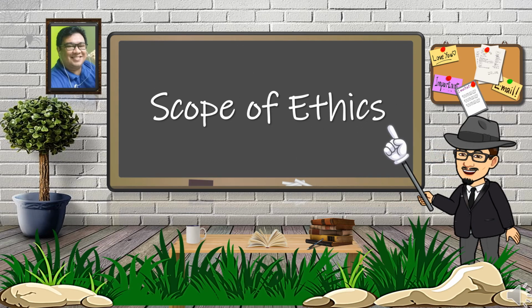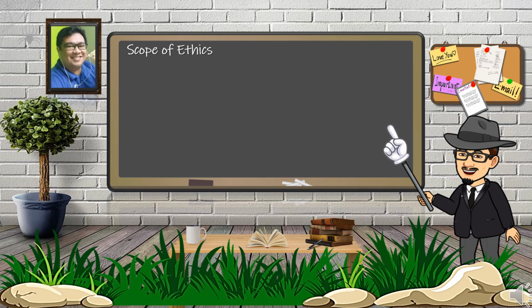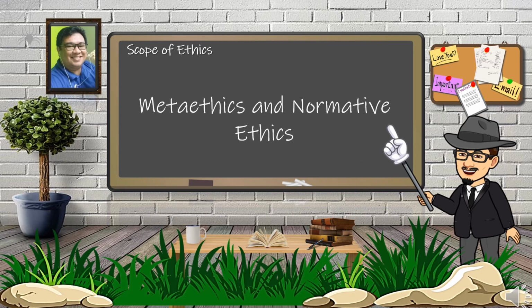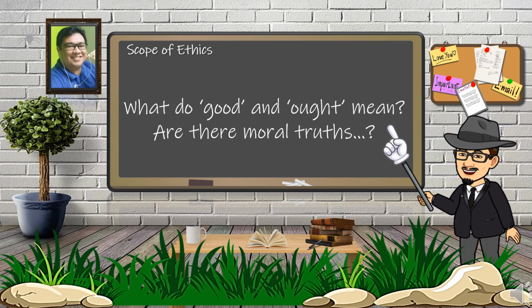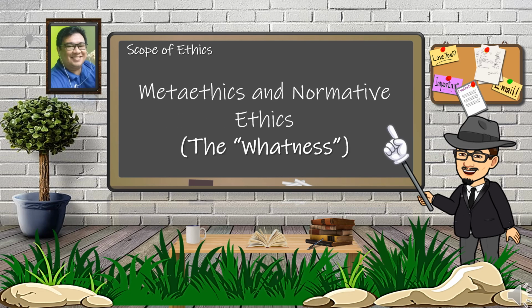Ethics has different fields. By its definition, according to Gensler 2018, it concerns reasoning about the big questions of morality. Hence, the two main branches of it are metaethics and normative ethics. The former is a science that deals with the study of the nature and methodology of moral judgment. For example, what do would and ought mean? Are there moral truths? The latter studies the happenings of one's day-to-day living.